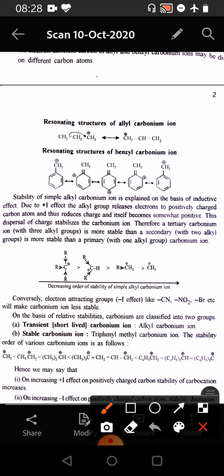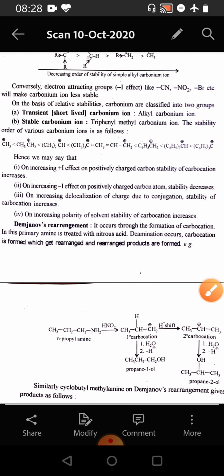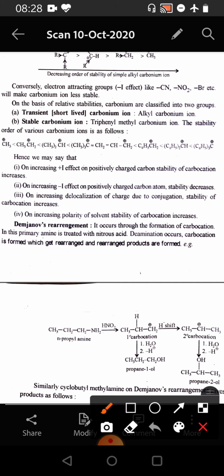So, in this case we see that the tertiary alkyl carbonium ion is more stable and the methyl carbonium ion is the least stable. Conversely, the electron attracting groups with minus I effect like CN, NO2, Br, etc. will make the carbonium ion less stable because they will enhance the electron deficiency of the carbonium ion. On the basis of the relative stabilities, the carbonium ions are classified into 2 groups. First is transient or short-lived carbonium ion like alkyl carbonium ion, which are extremely reactive, and the second, stable carbonium ion, for example triphenyl methyl carbonium ion.